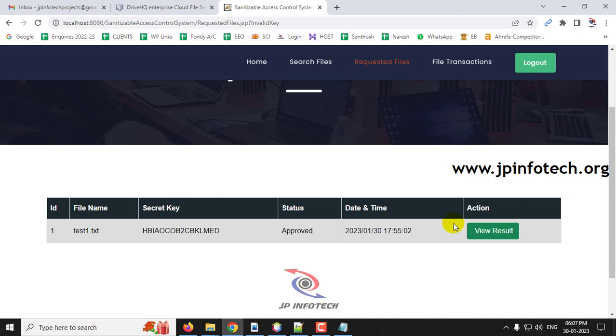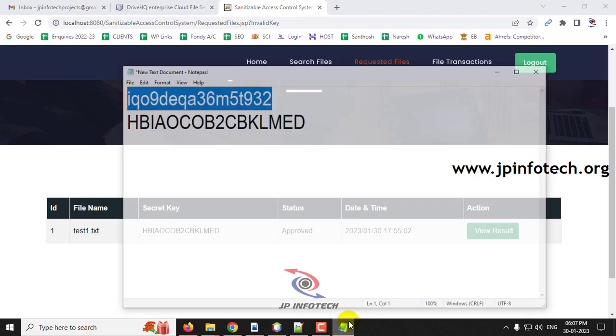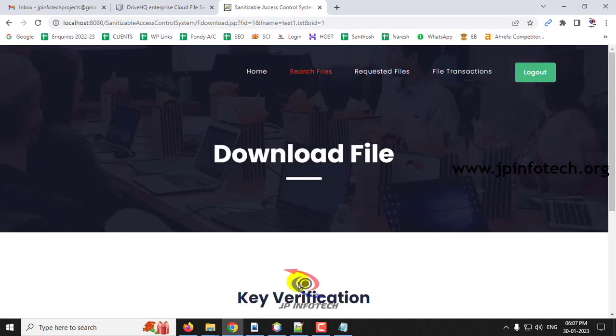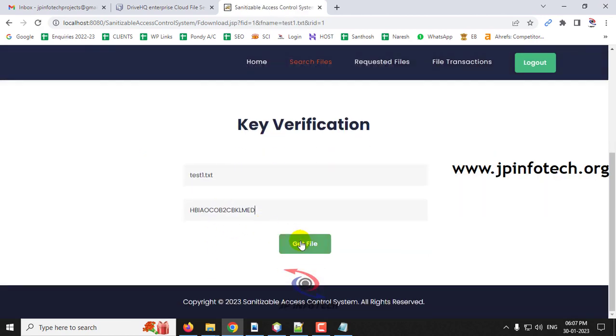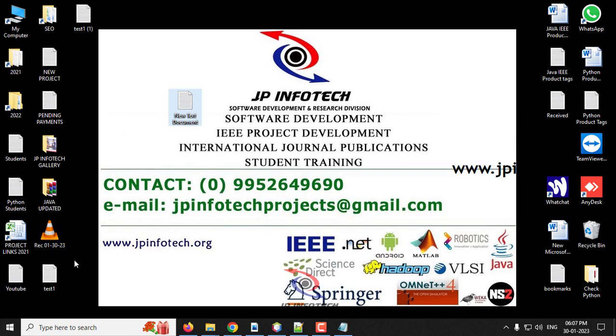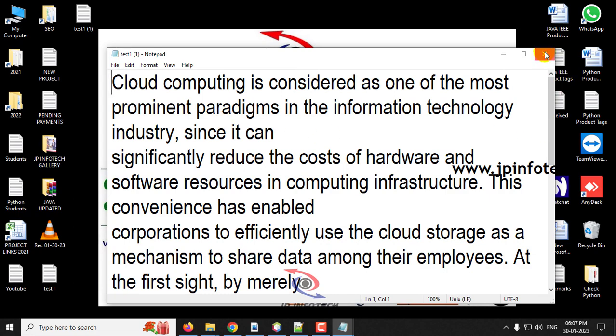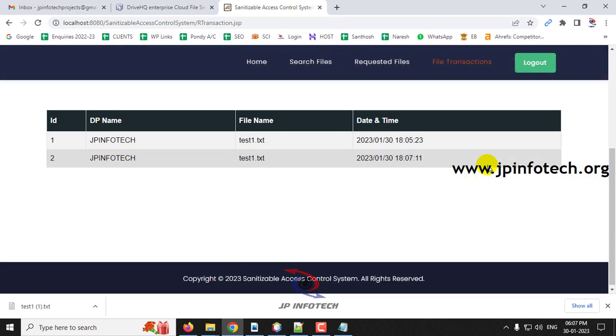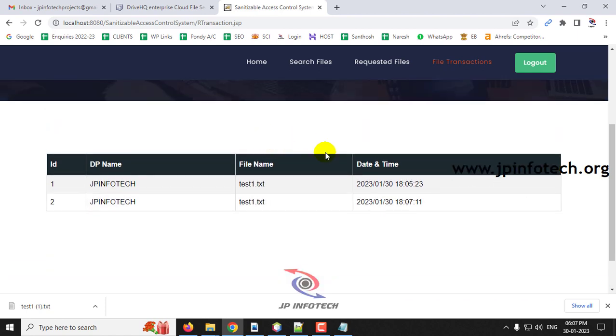Only the authorized receiver with the exact secret key can download it. So I'm copying the exact secret key, giving the key verification and clicking get file, and now you can see the file is being downloaded. You can open the file, and this is the file. Now if you go to the file transactions menu, you can see the transactions made by the receiver. In the receiver, I have downloaded 2 times